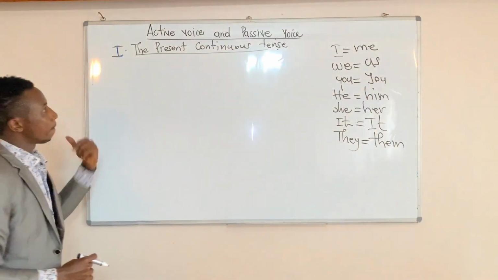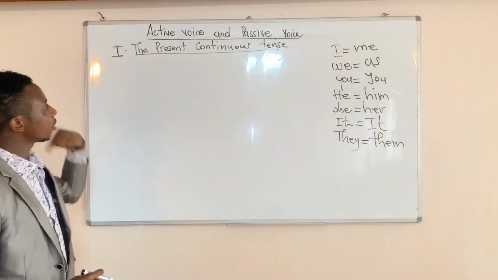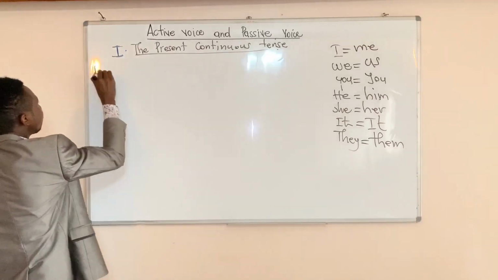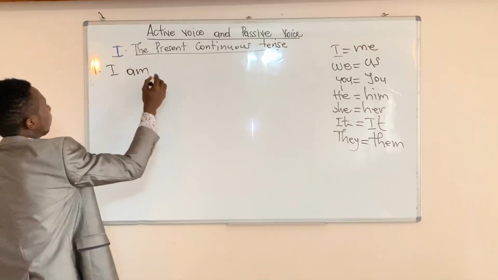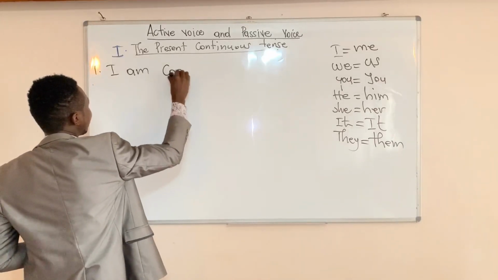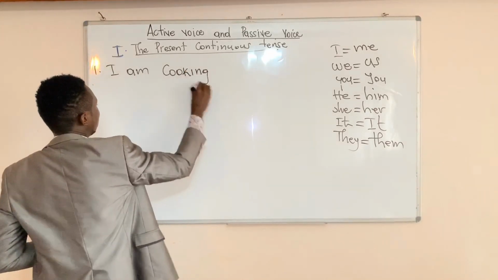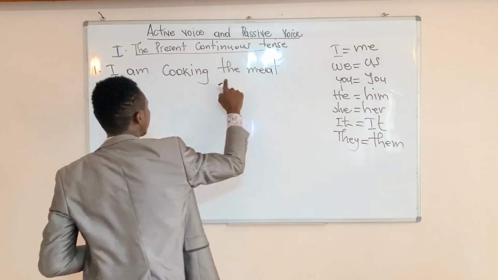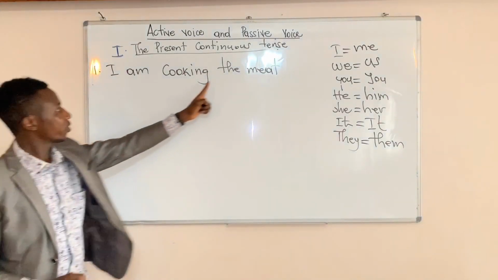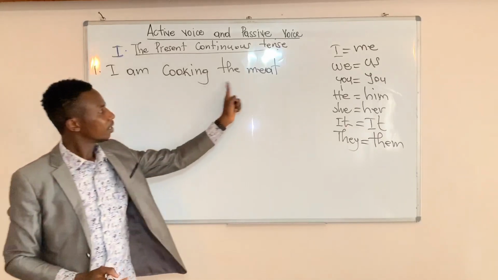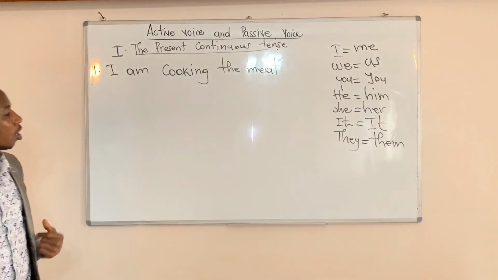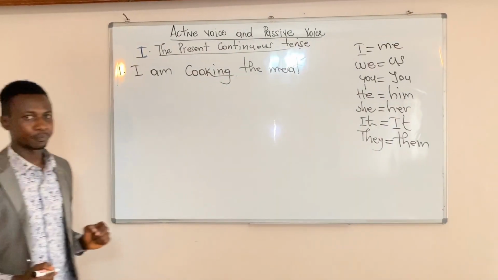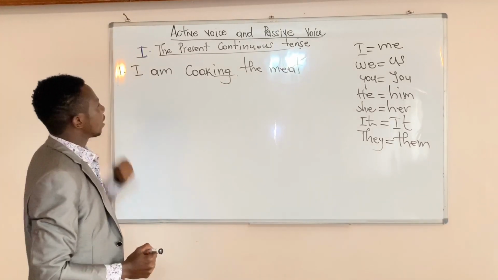So let's go to active voice, passive voice. As I told you, we're going to move tense after tense. We are on tense number 1. I give an example: I am cooking the meat. Or I can say meat, no problem. You can put an article or no article. I am cooking the meat. So this is a sentence in the present continuous tense. Why present continuous tense? Because of the ing form.